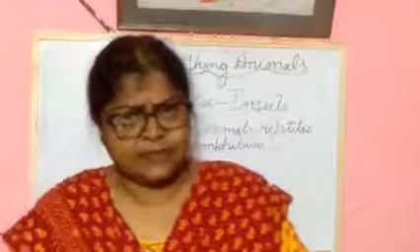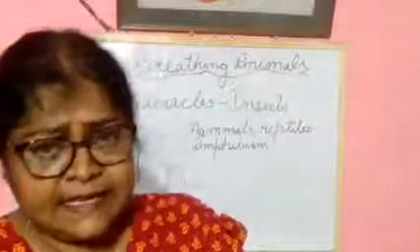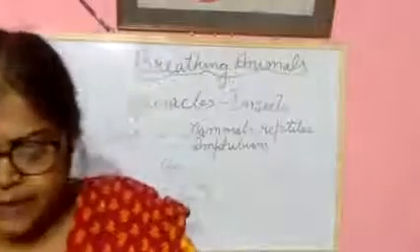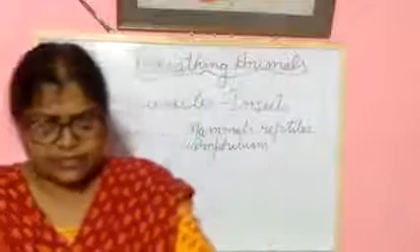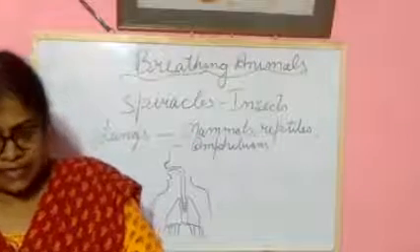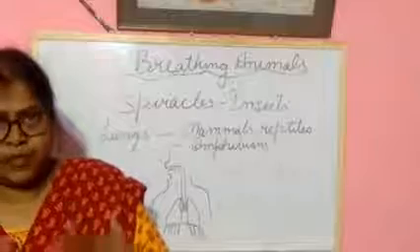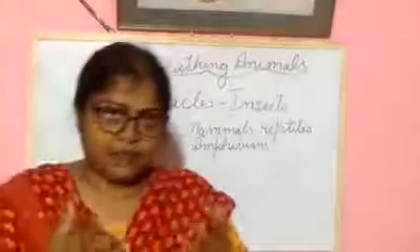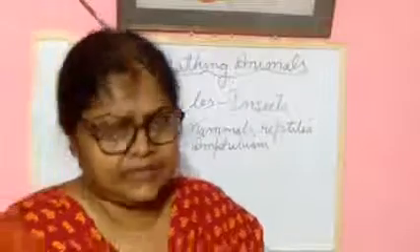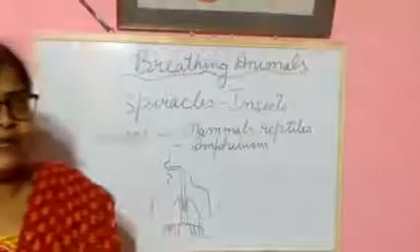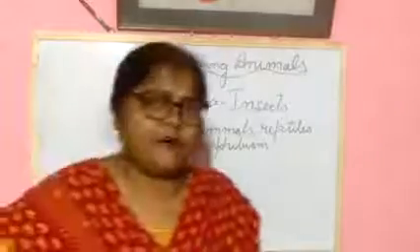Now this oxygen is used to break down the food in your cell, and after that it gives out what? Carbon dioxide. The carbon dioxide is produced there, and it comes out from our body through the lungs, through our nose. Understood? In this way, all living things use their lungs for breathing.